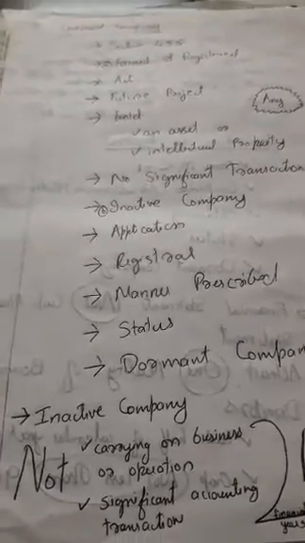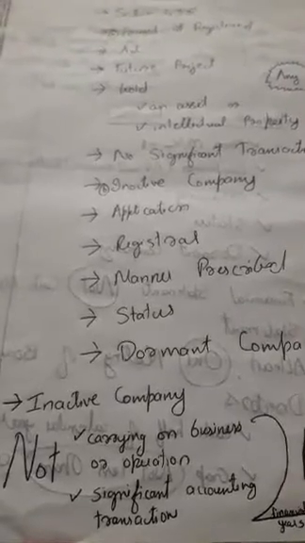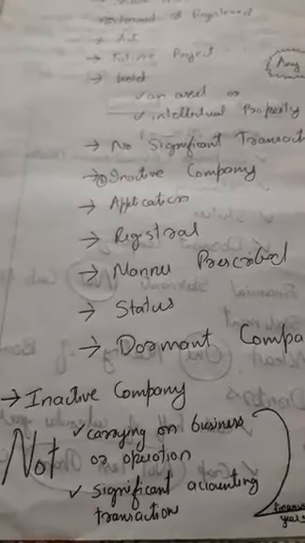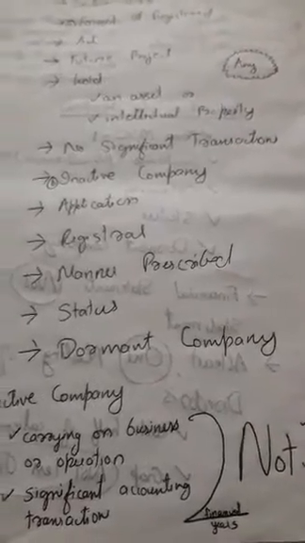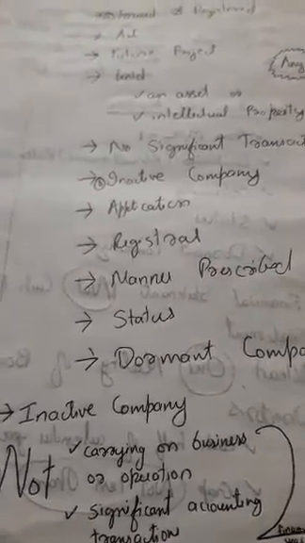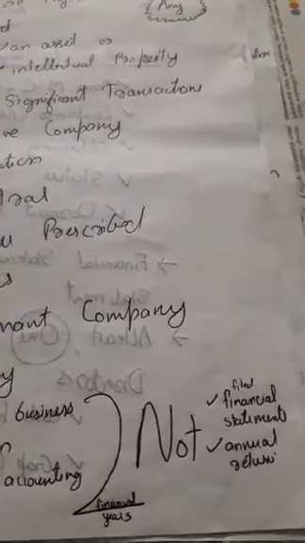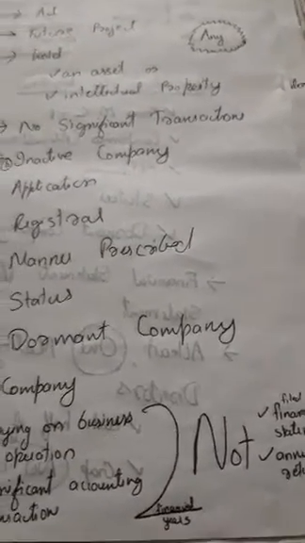With regard to the definition, let's see some more terms. What is an inactive company? In the definition there is the term inactive company. An inactive company is a company which is not carrying on business or operation, or a company which has no significant accounting transaction for the preceding 2 financial years. Also, an inactive company includes a company which has not filed financial statements or annual returns for the preceding 2 years. Such a company can also be an inactive company.